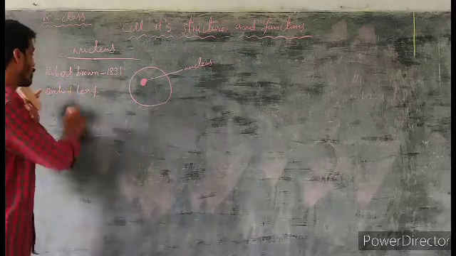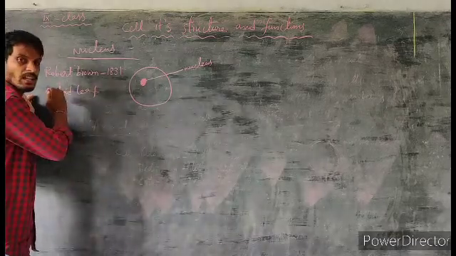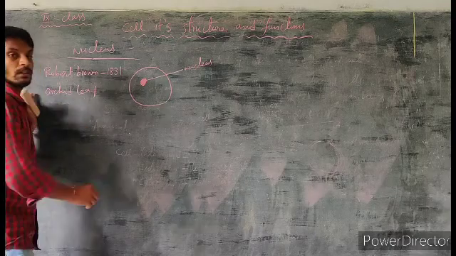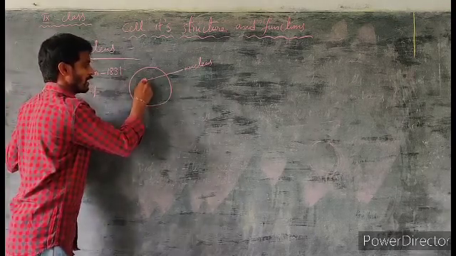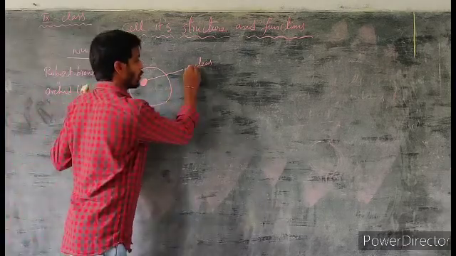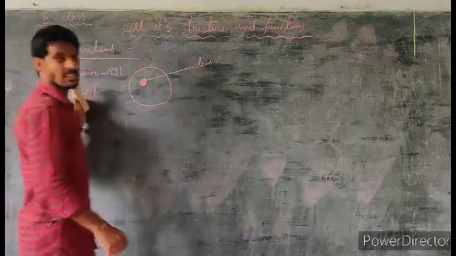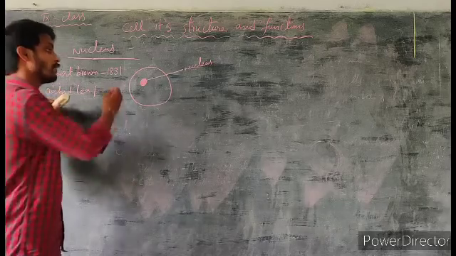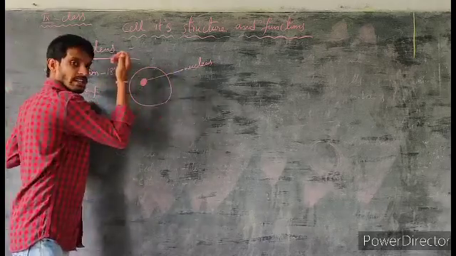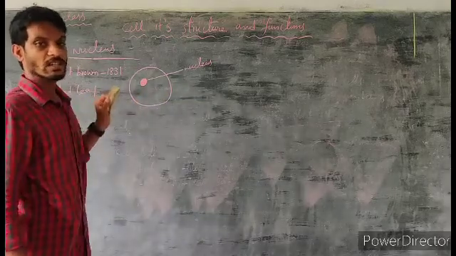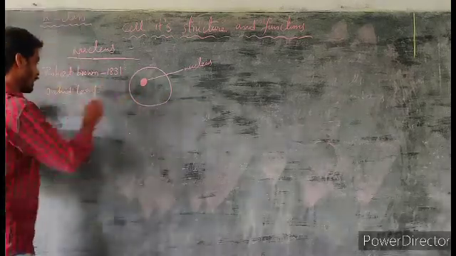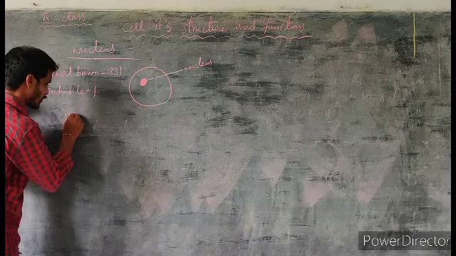While observing the orchid leaf under the microscope, he found a dark spot-like structure inside the cell, and it is named the nucleus. At the time he discovered the nucleus, he didn't know what the exact function of the nucleus was. And it is otherwise called the cell's control room.